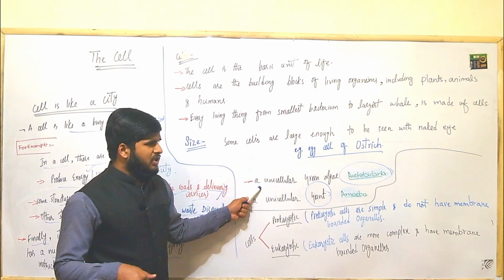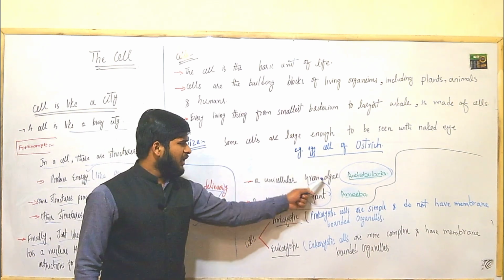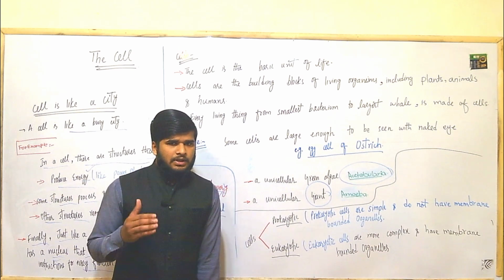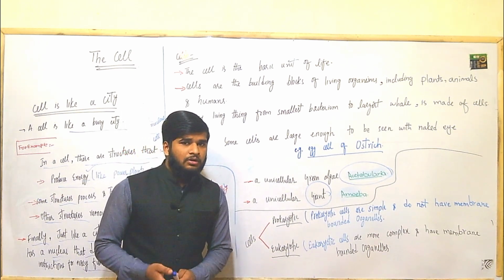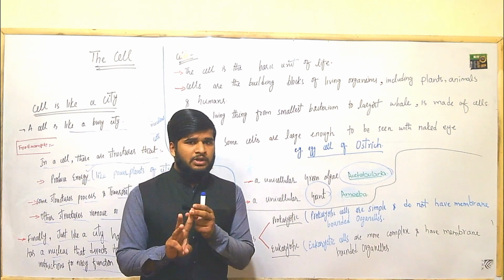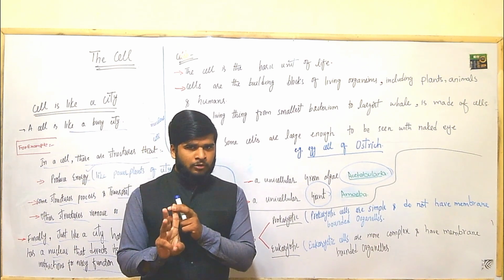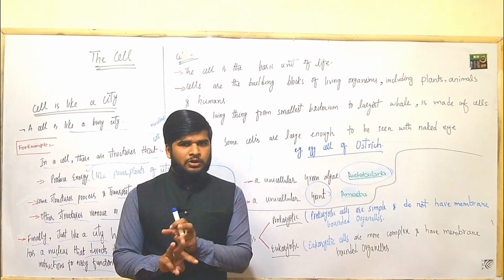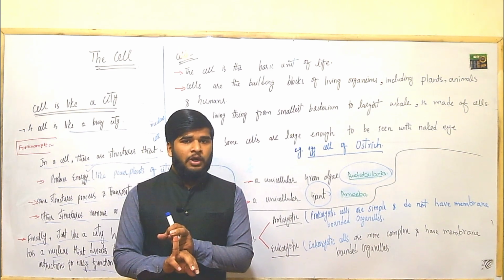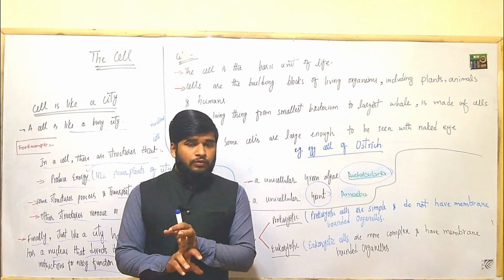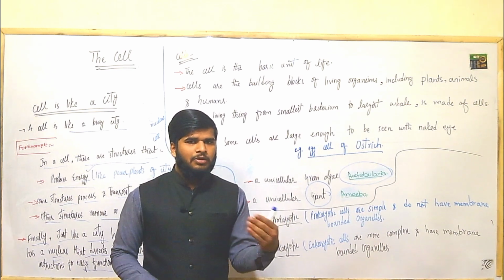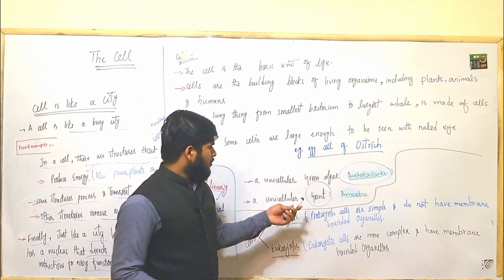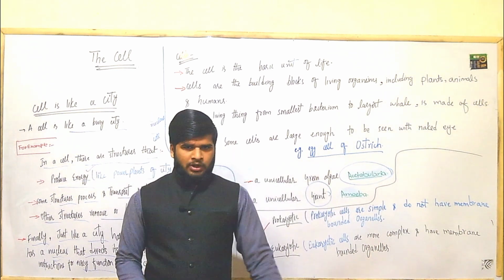Some are unicellular, as I have told you earlier. A unicellular green algae. What is a green algae? If you have studied Kingdom Protista, in Kingdom Protista there are three kinds of organisms. One is known as protozoans, they are animal-like protists. One is algae, they are plant-like protists. And one is Myxomycota and Oomycota, they are fungi-like protists. When we are talking about algae, there are different kinds of algae: green algae, brown algae, red algae. One of the examples of green algae is Acetabularia.